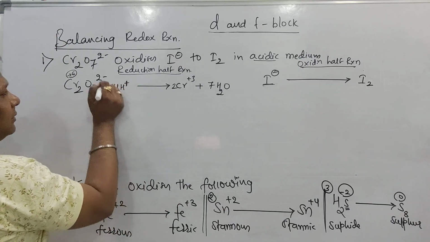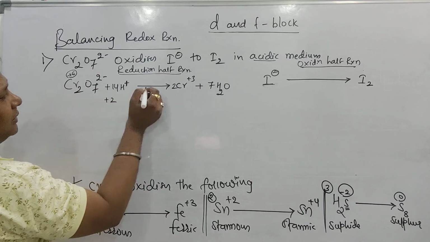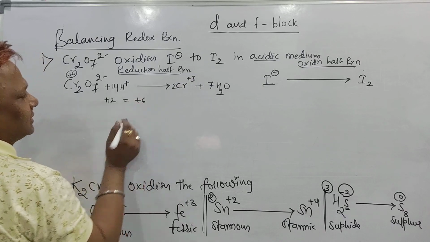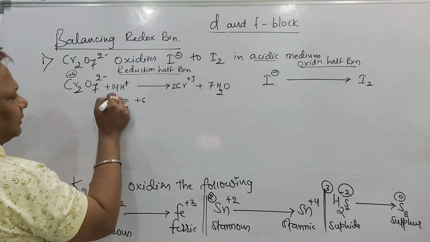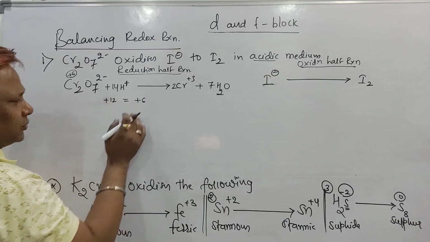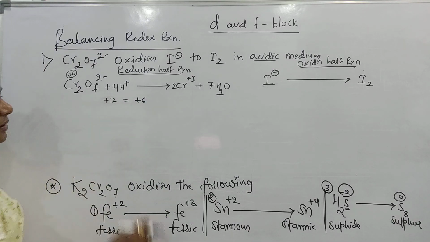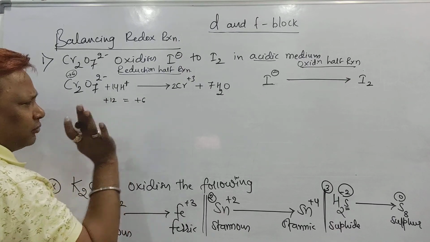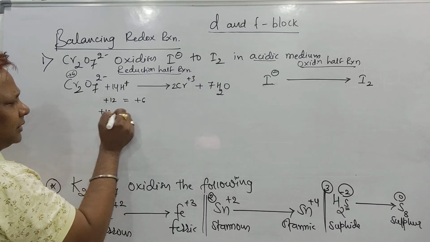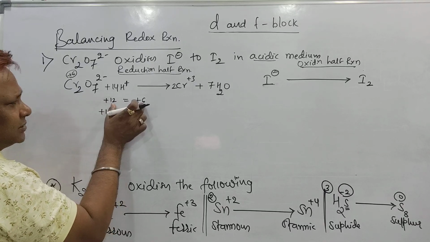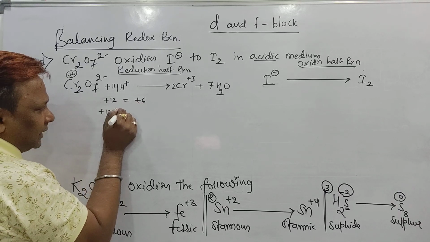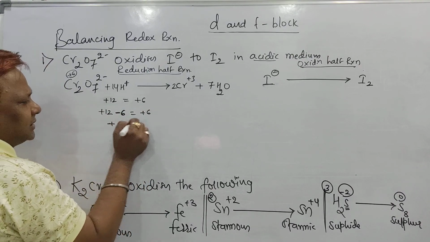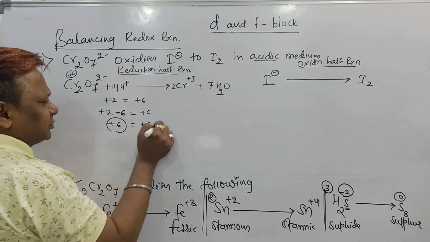Charges, balance the charges. Plus 14 here, minus 2 here means plus 12. But on the other side 3 into 2 is 6, so plus 6. Now here I have plus 12 and plus 6. I will tell you a small trick here. Between 12 and 6, the greater number is 12 and the difference of these two is 6. So with the greater number, write down the negative of the difference, plus 6. So I am getting plus 6 equal to plus 6. See, the charges are balanced.